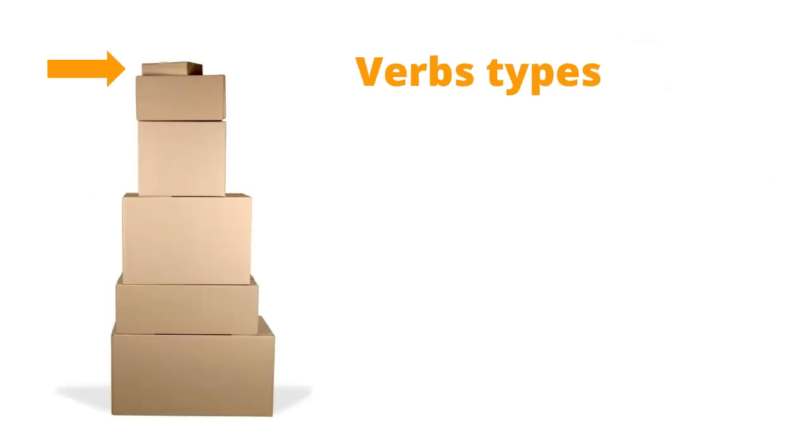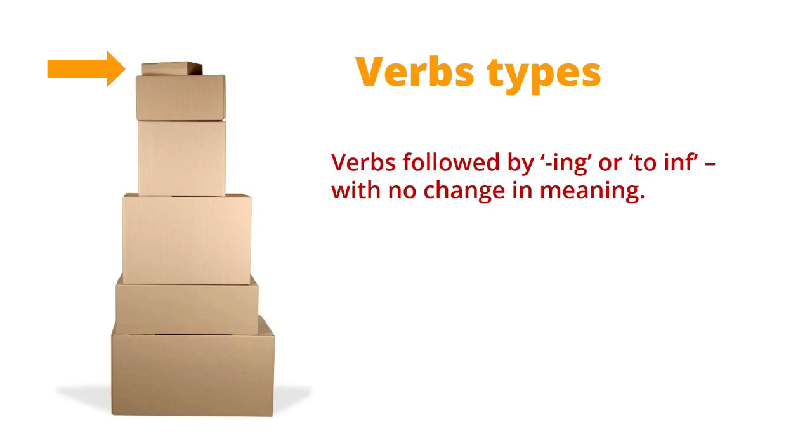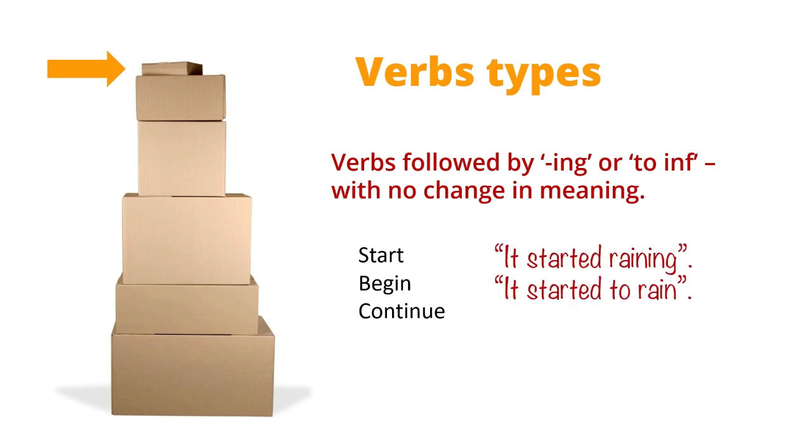Now let's look at this little box up the top here. These are verbs which are followed by either the ing or the to infinitive, and it makes no difference. It makes no change to the meaning. Unfortunately, you will see that that is a very small box up there. And I think in that box, as far as I know, we only have start, begin and continue. Maybe there are some more, but it's a very small box.